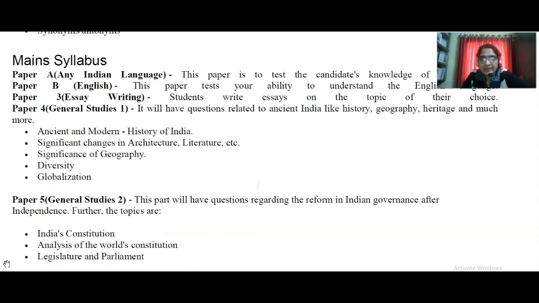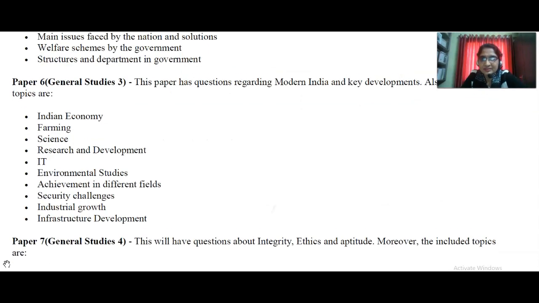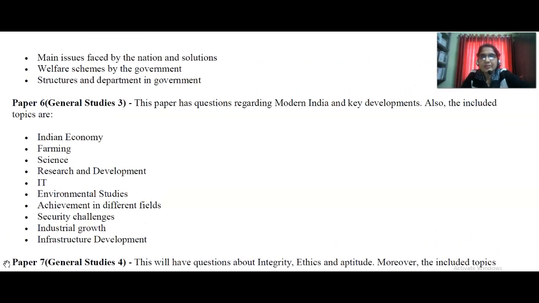So what is Paper 5? Paper 5 is general studies 2. This part will have questions regarding the reform of Indian governance after independence, after 1947. What reforms have been done by the Indian government? The questions will be related to the Indian constitution, analysis of the world constitution, legislature and parliament. Nice subjects, all these. Main issues faced by the nation and solutions, welfare schemes by the government, structure and departments in government.